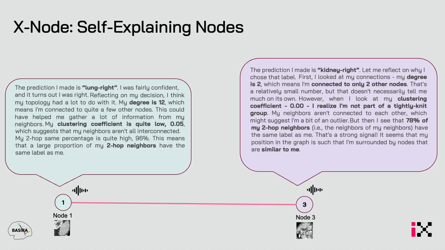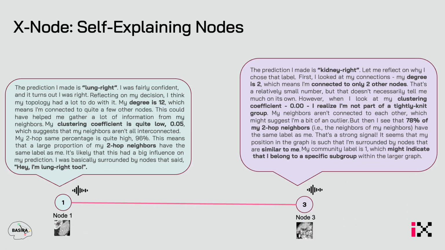And at the end, for example, if you see node 1, they conclude by saying, it was likely that a big influence on my prediction, and I was basically surrounded by nodes that said, hey, I'm a lung right too. That's why I predicted lung right. So they first say what they're predicting, explain it, and then conclude why they have made the prediction, which builds the clinician trust. And this is what we want to attain at the end of the research.